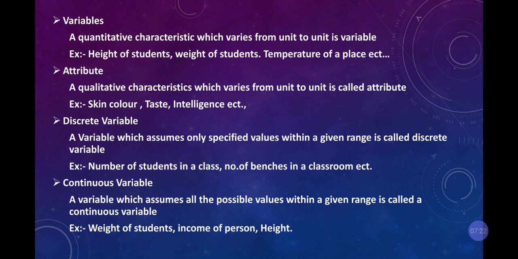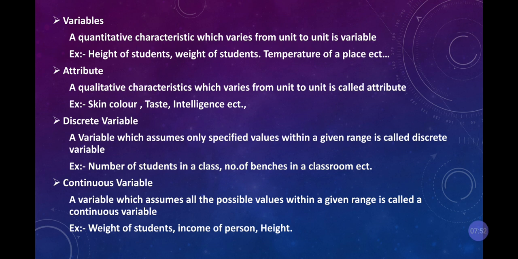Then discrete variable: a variable which assumes only specified values within a given range is called discrete. For example, the number of students in a classroom, the number of students on a bench. So here discrete means between the boundaries, where the data will be collected only in a specified place.